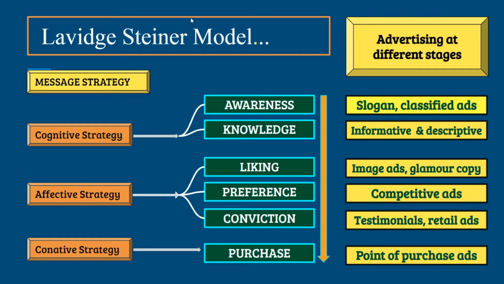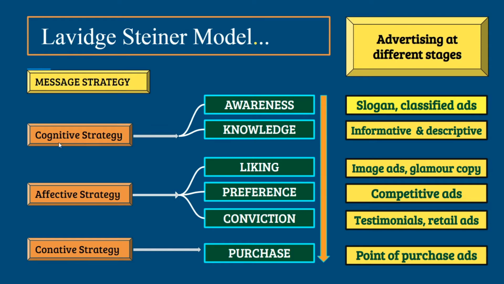Here we have the Levitt-Steiner or hierarchy of effects model. This marketing communication model suggests that there are 6 steps from viewing a product advertisement to product purchase. These 6 steps can be split into 3 stages of consumer behavior, that is cognitive, affective and conative. In case of cognitive or thinking, the consumer becomes product aware and gathers product knowledge.